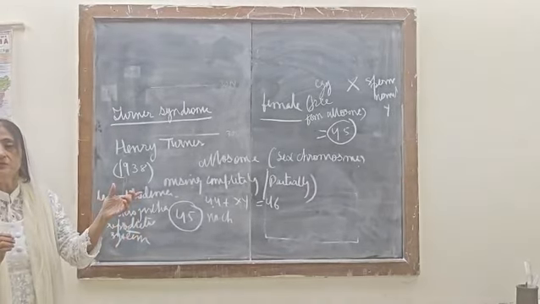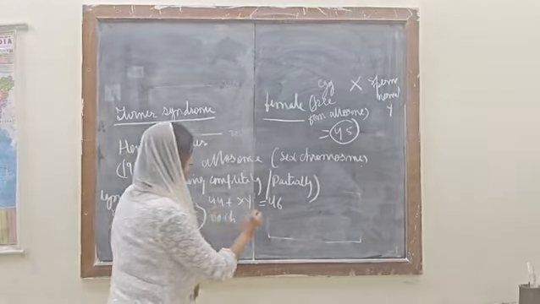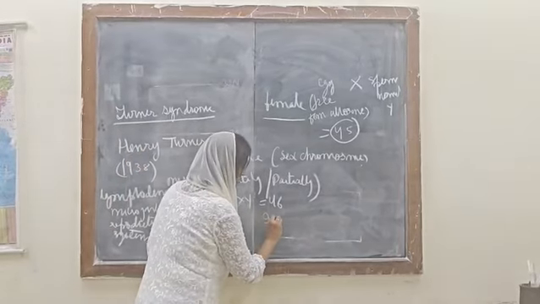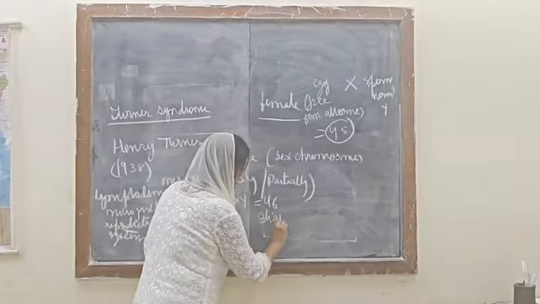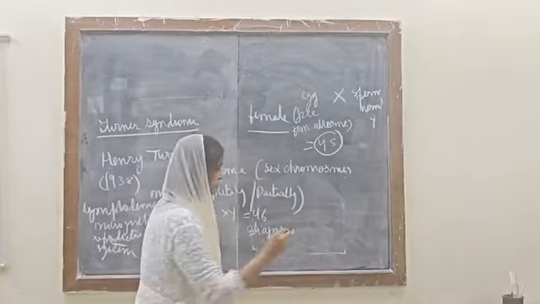The identification of Turner syndrome is by diagnosis. I am writing: diagnosis by karyotyping test.